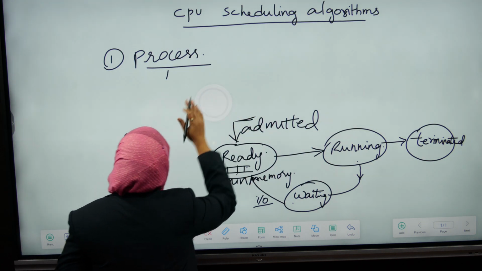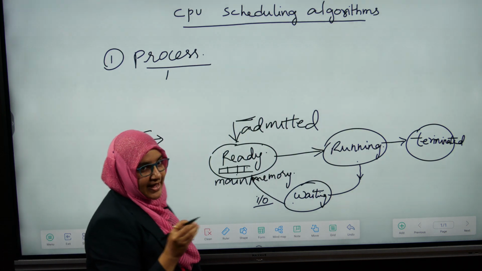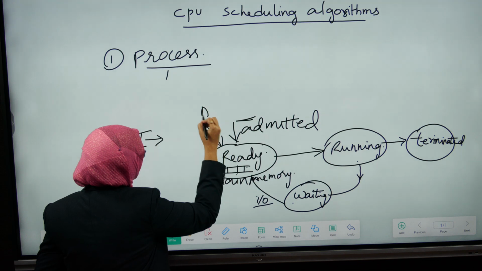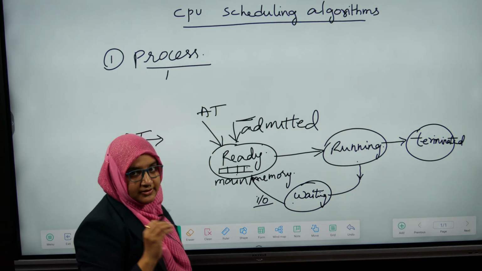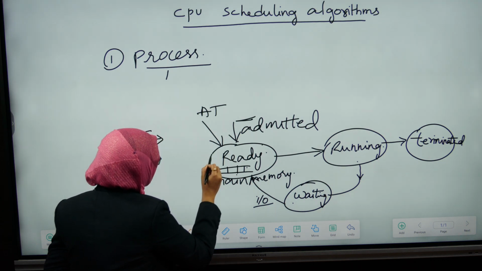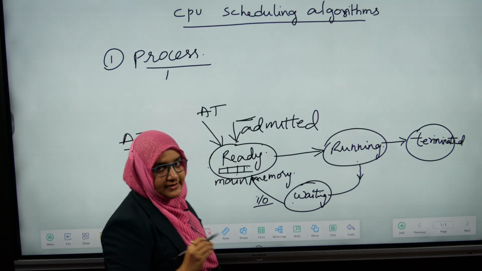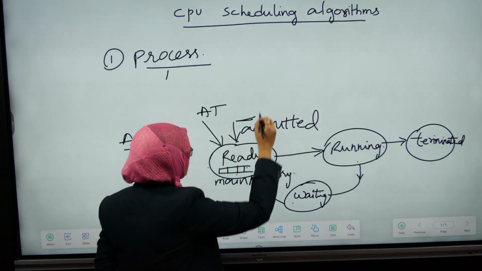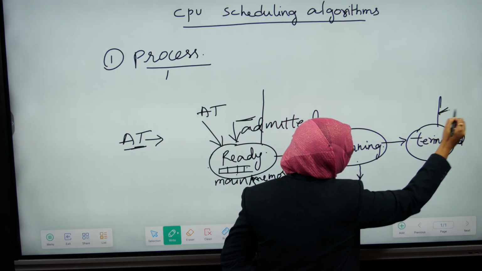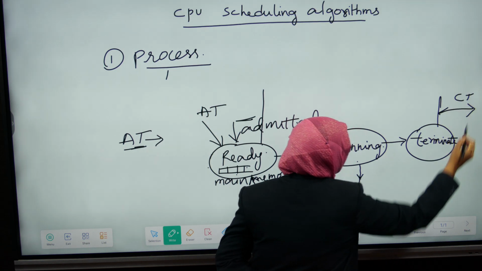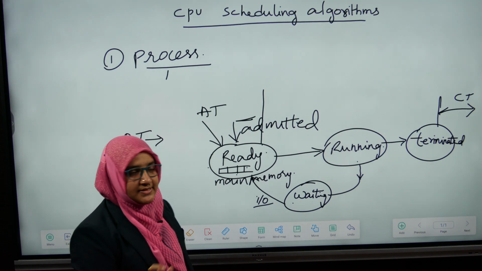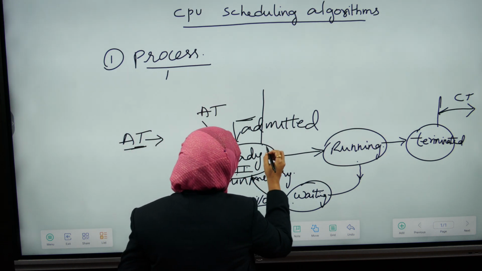Arrival time of a process is the time at which the process enters into the ready queue. Then the time at which the process completes its execution is called the completion time.